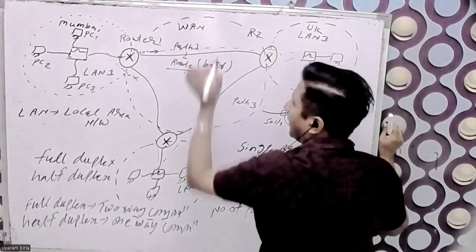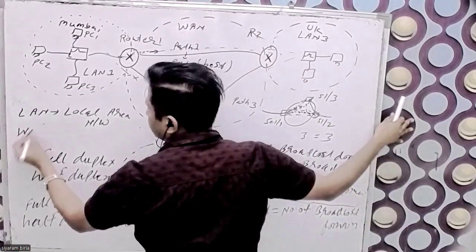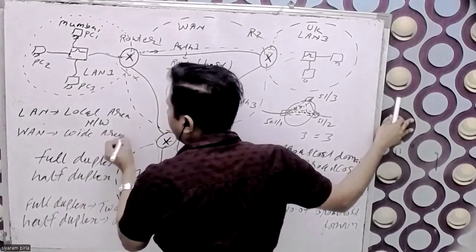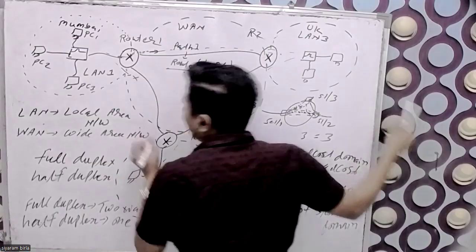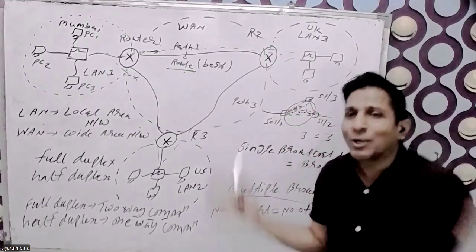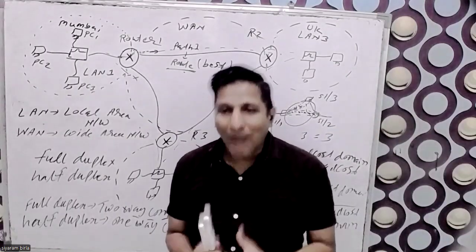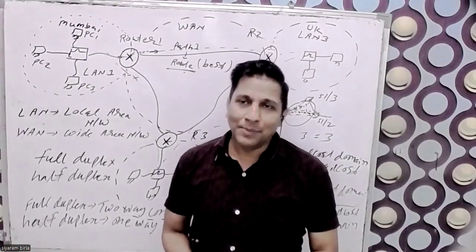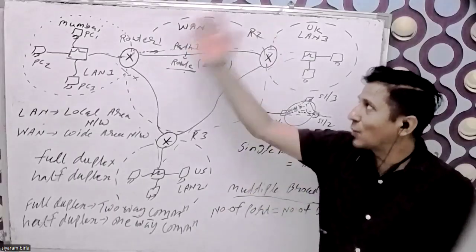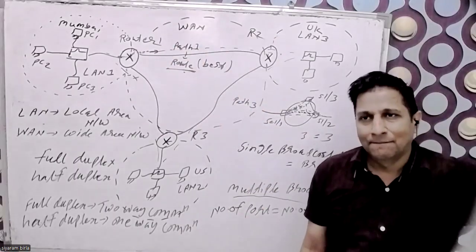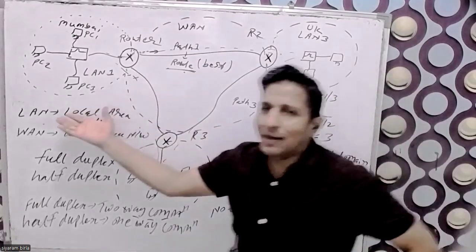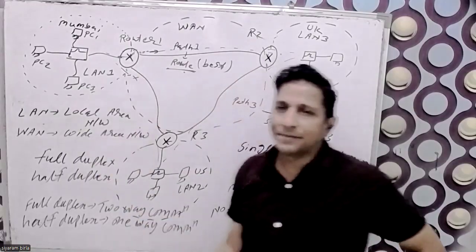What do you mean by WAN? WAN means wide area network. A bigger network is called a wide area network, meaning whatever offices are connected to other offices. So a small network is called the LAN and a bigger network is called the WAN.